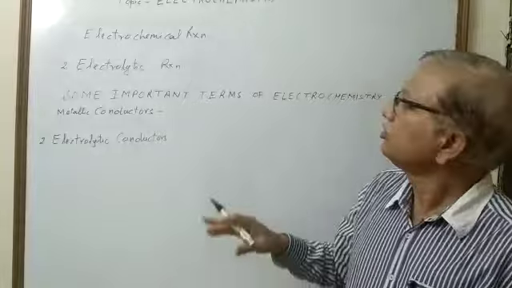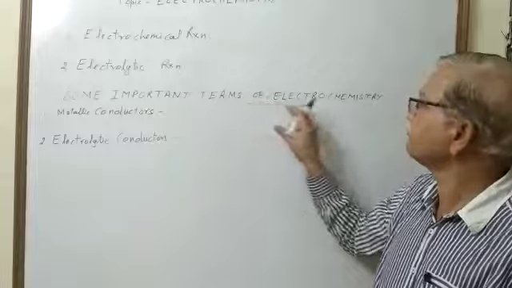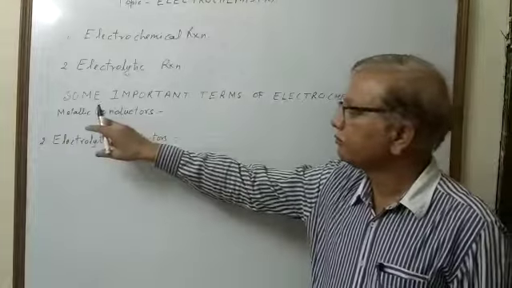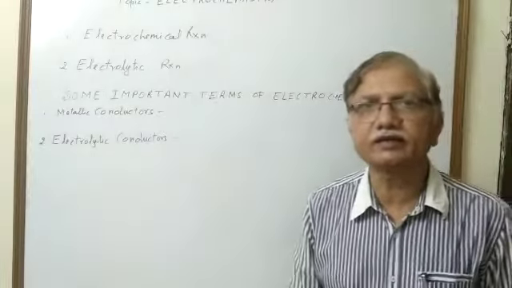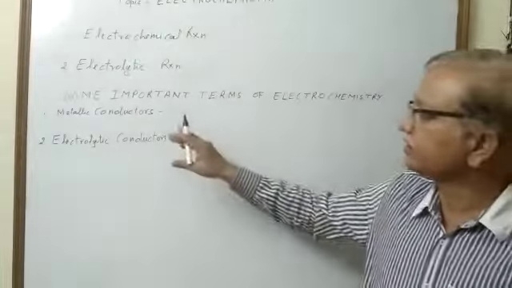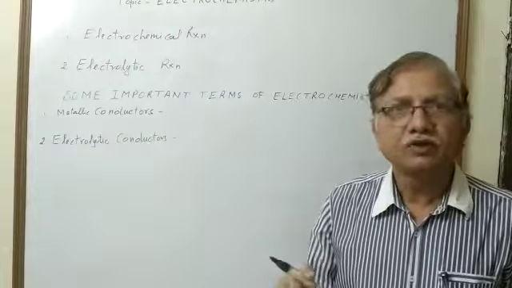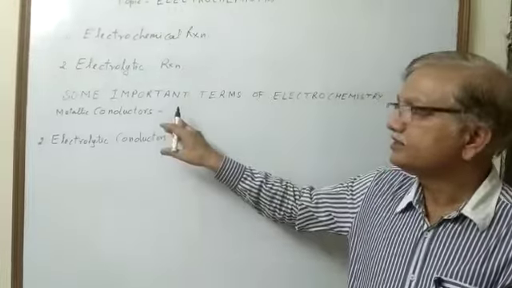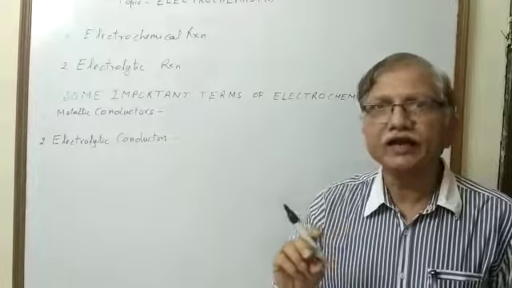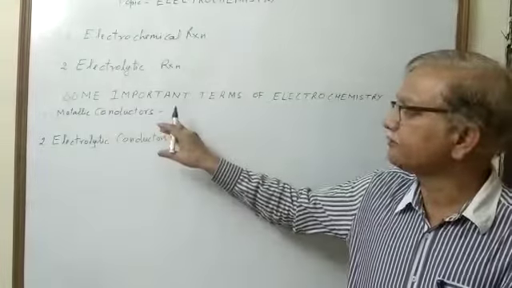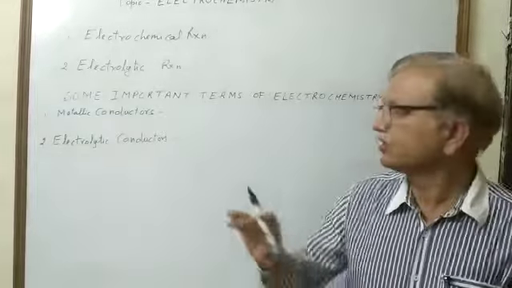process. Now, to understand electrochemistry, we have to first discuss some important terms of electrochemistry. Number 1, metallic conductor. Metallic conductors are those substances which conduct electric current through them, and in a metallic conductor the conduction of electric current is through metal atoms, and in these metal atoms conduction takes place through the free electrons.